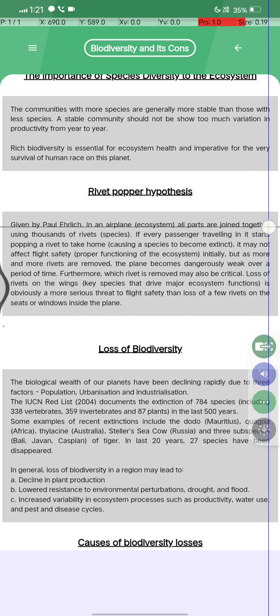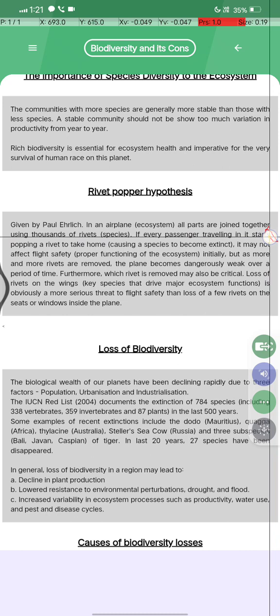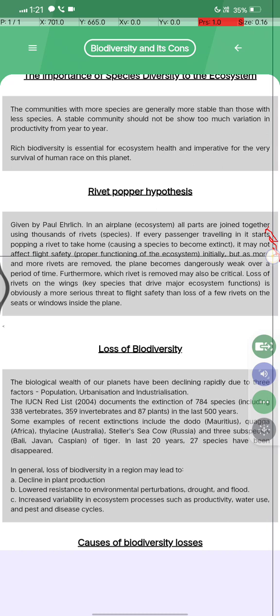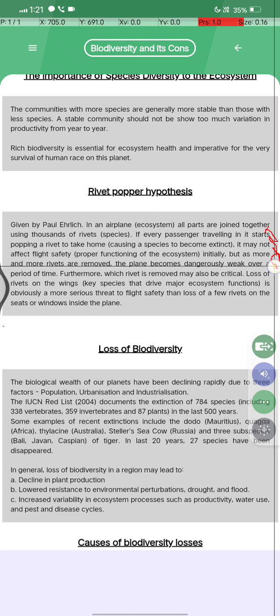The Rivet Popper hypothesis was given by Paul Ehrlich, using an airplane as an ecosystem. All parts are joined together with thousands of rivets, which are species, and every passenger traveling in it starts popping a rivet to take home, causing species to become extinct. It may not affect the flight safety or proper functioning of the ecosystem initially, but as more and more rivets are removed, the plane becomes dangerously weak over a period of time.